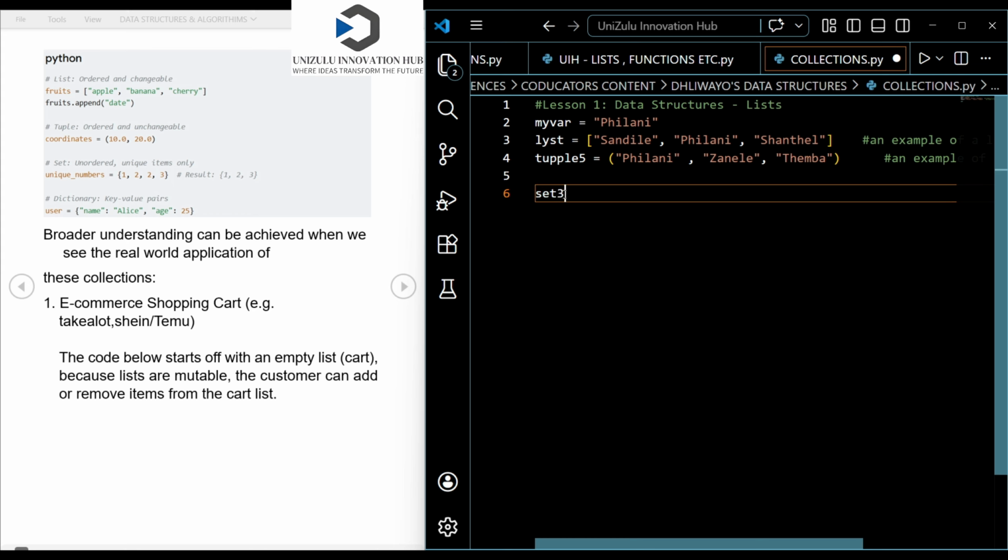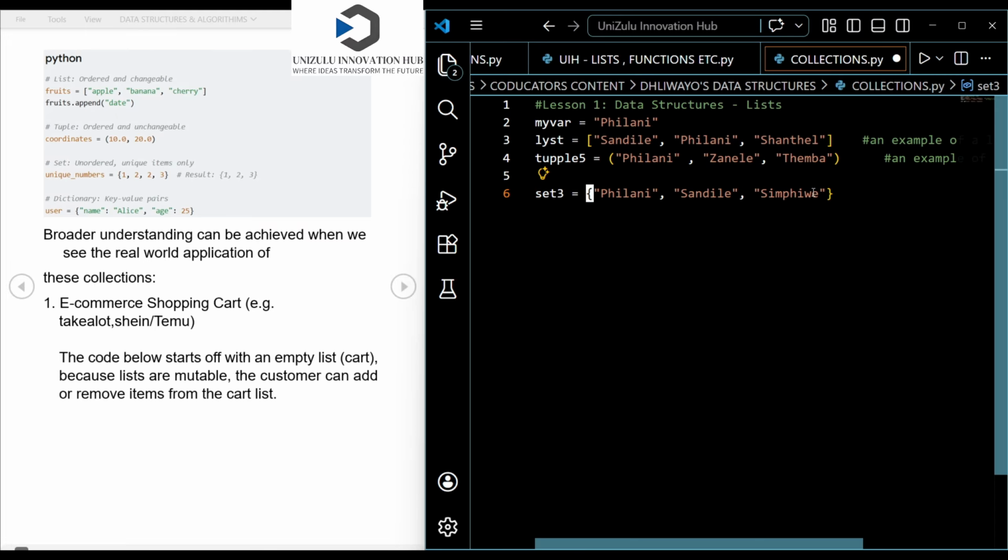So if I say set 3, I'm going to put curly braces. Now I'm going to enclose my data items using curly braces. I can put strings inside. The first string that I'm going to put is Philani. The second string is Sandile. And the third string is Simpiwe. So basically, this is now known as a set. We are still storing data items, but now we are enclosing them with curly braces.